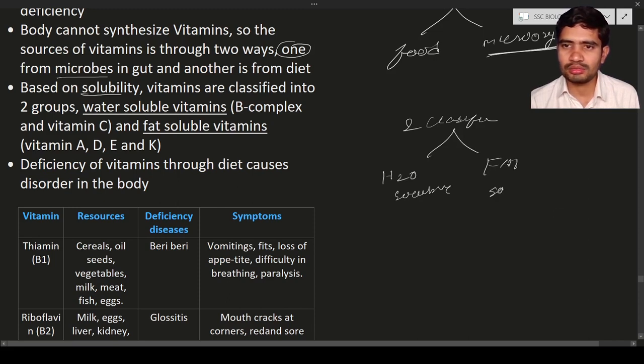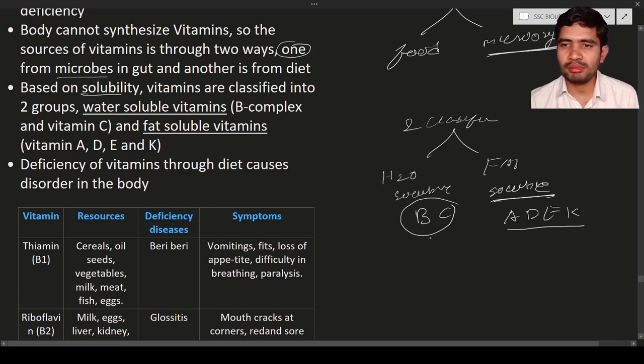What is fat soluble? Fat soluble means these vitamins are soluble only in oil components or oil substances. Water soluble means they are soluble in water only. The water soluble vitamins are vitamin B complex and vitamin C. Both are water soluble. Next, vitamins A, D, E and K are known as fat soluble.